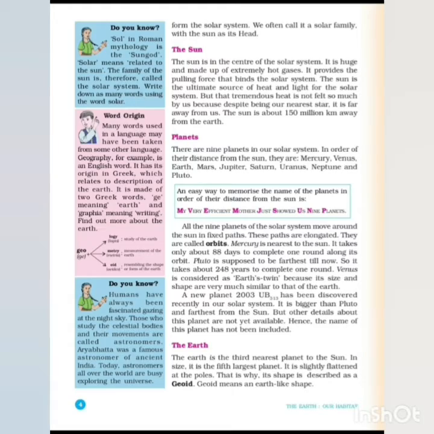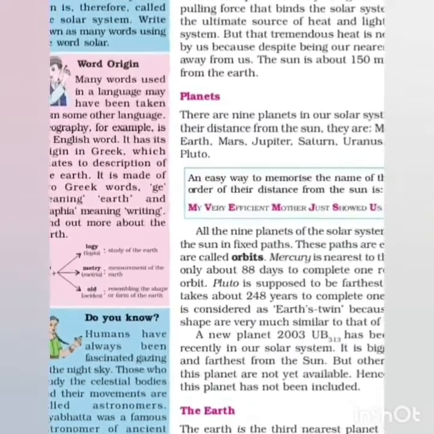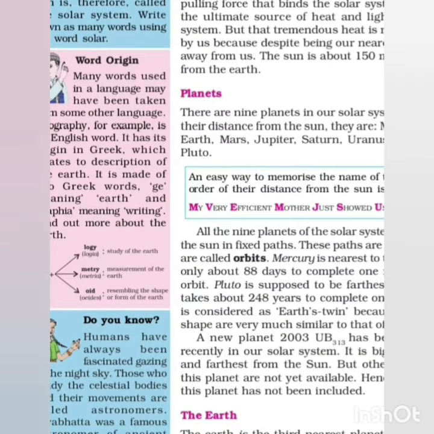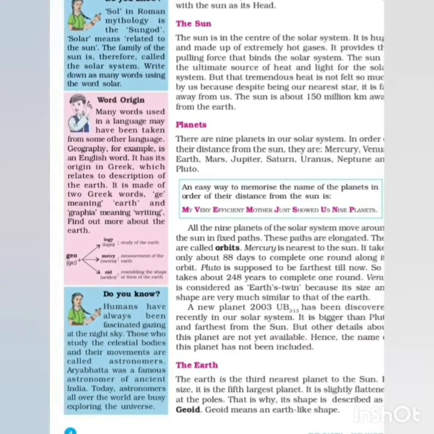You can see here: geography, geology, geometry, geoid. Logy means study of the earth. Metry means measurement of the earth. Oid means resembling the shape or form of the earth. Geology, geometry, geoid. All the three words you can see here.